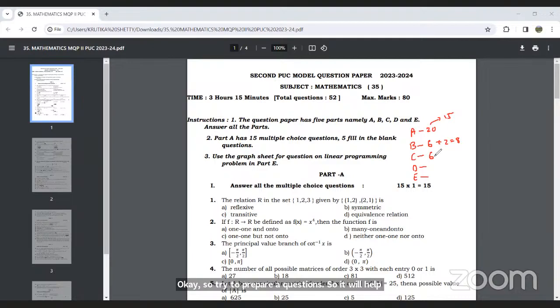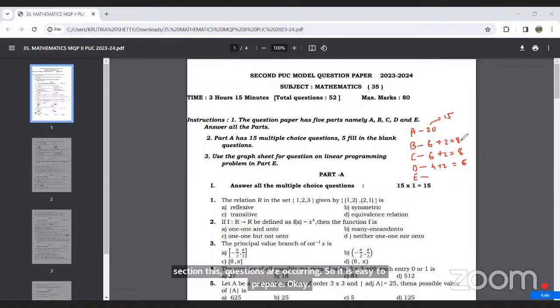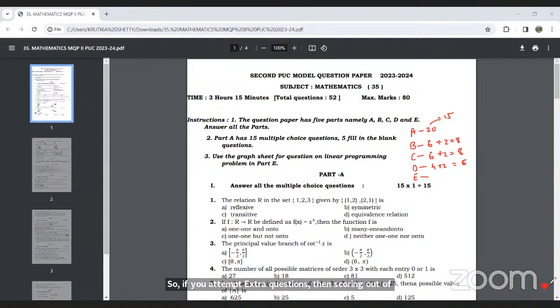Similarly, six questions you need to attempt in C, so try to prepare two extra questions. So here also try to prepare eight. Here you need to attempt any four, but try to prepare two extra questions and attempt six questions. And then part D, at least prepare both the 6 mark questions and the 4 mark questions. If you prepare that, it is better, and you know from which section these questions occur, so it is easy to prepare. If you attempt extra questions, then scoring marks will be easy.